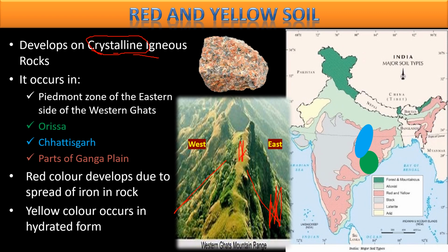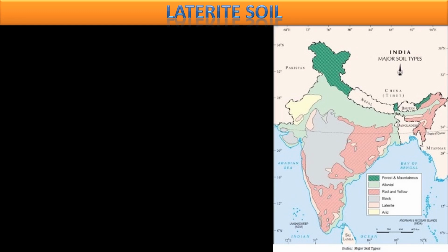Let's move on to our next soil, that is laterite soil. First see on the map, this is the laterite soil. So you can find this laterite soil here. This one part, some part is here, then some part is here. This is where you can find the laterite soil. So what's special about these areas? Laterite soil is found in the areas of high temperature and heavy rainfall. See both the conditions, high temperature and heavy rainfall.